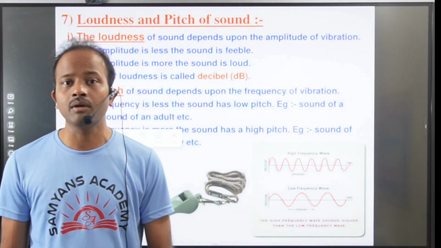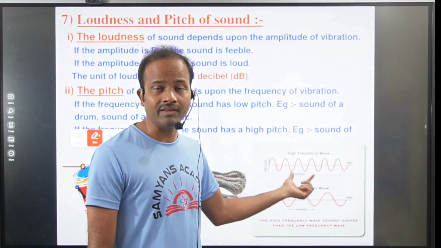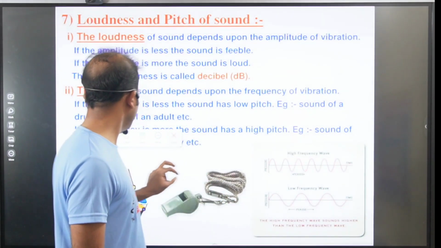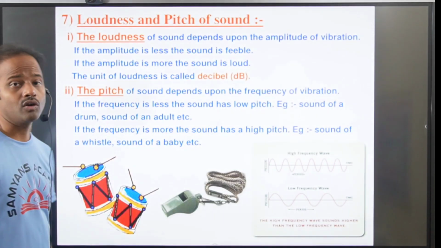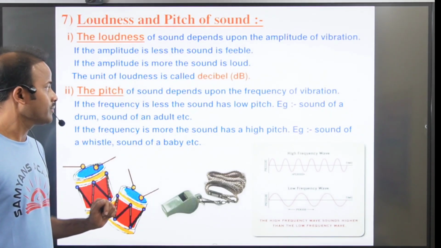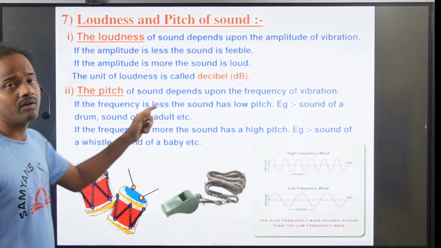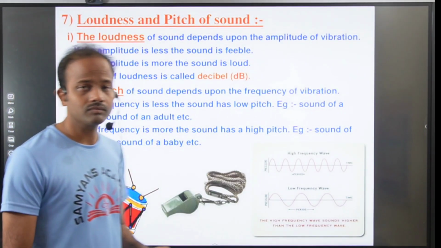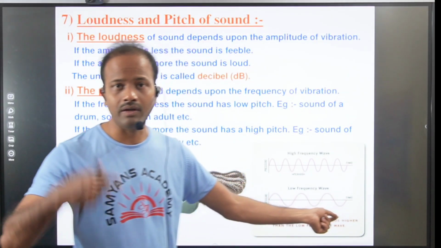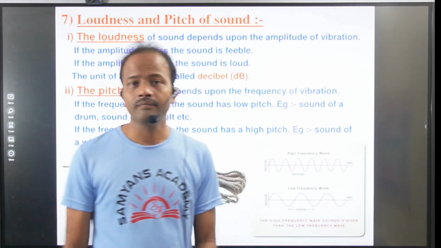Now you tell which one is having the more pitch? The first one is having the more pitch. Examples of high pitch sounds are the sound of a baby or the sound of a whistle. The sound of a drum and the sound of an adult have low pitch, means they produce fewer vibrations in the air, and the sound of a baby produces more waves in the air.